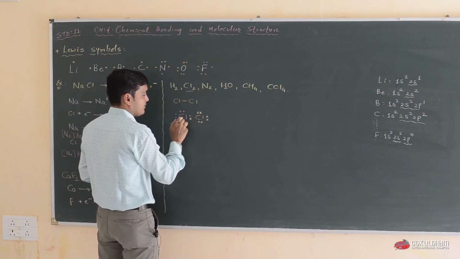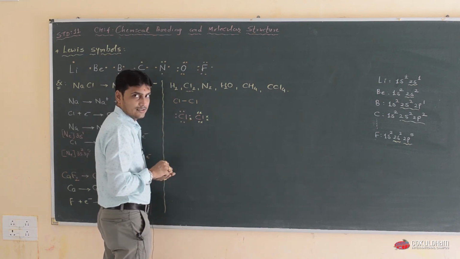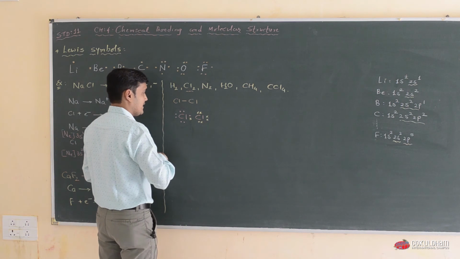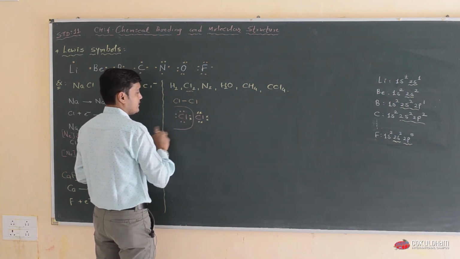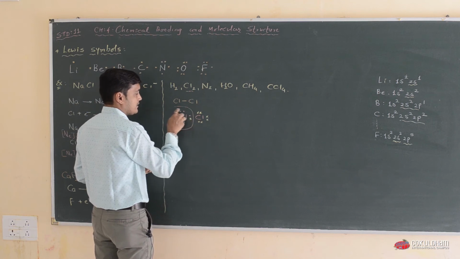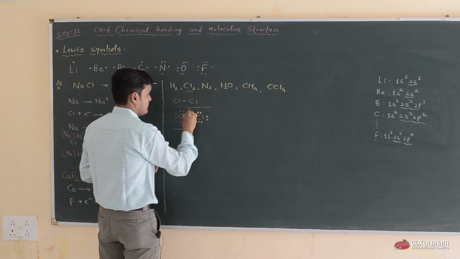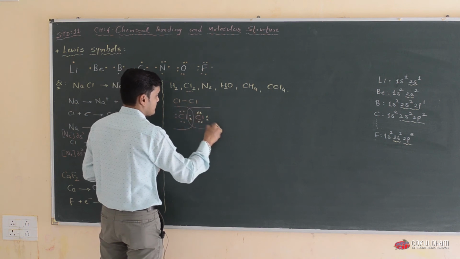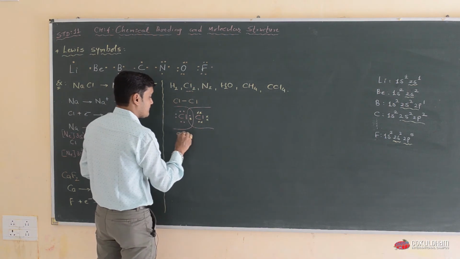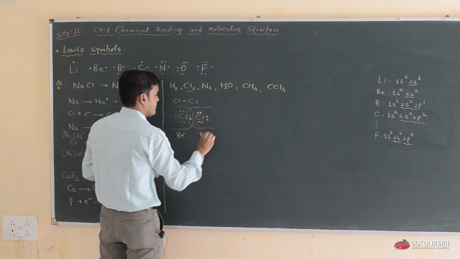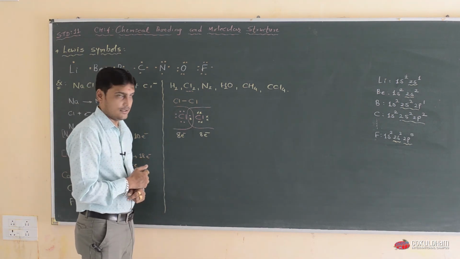The first electron comes from the left-hand side and the second electron comes from the right-hand side. So both have the octet state complete. These 8 electrons are considered on the left-hand side and these 8 electrons on the right-hand side. So after sharing of electrons, both chlorines have their octet state complete.